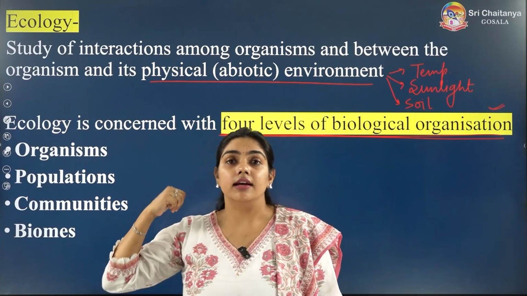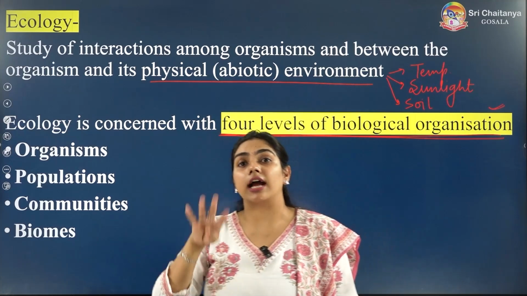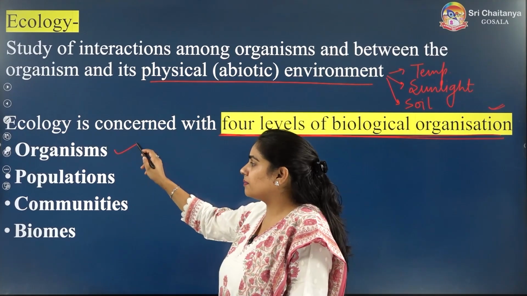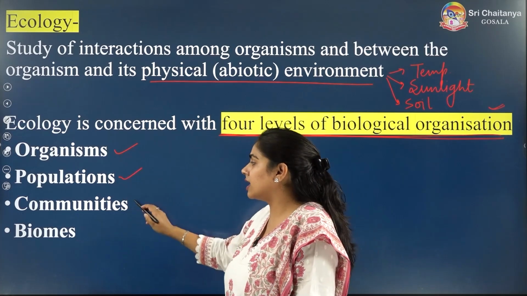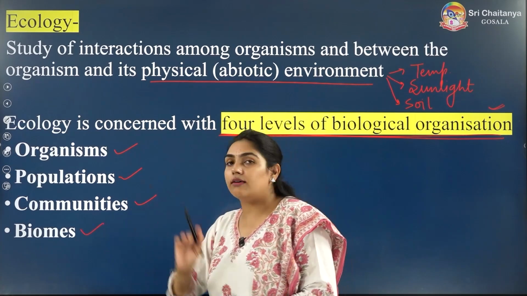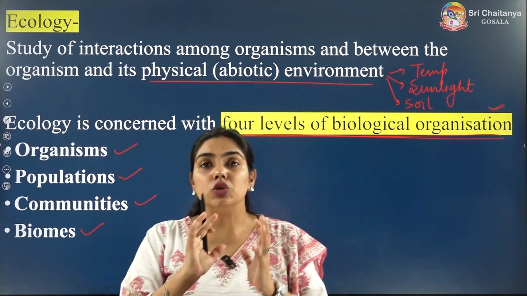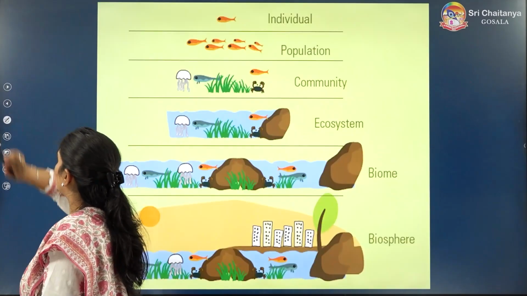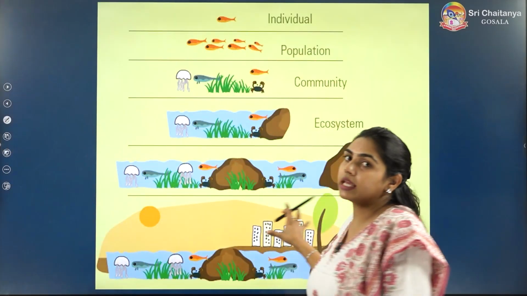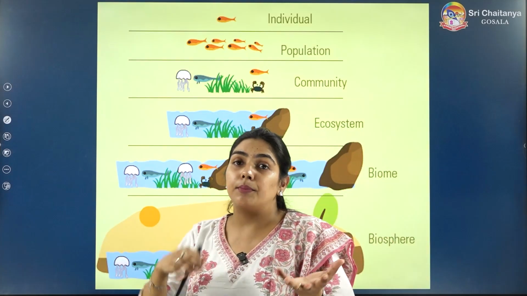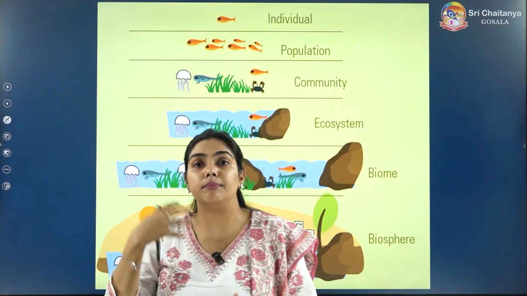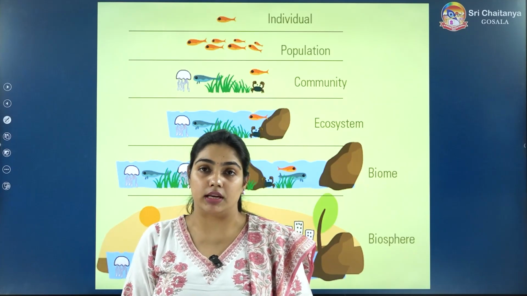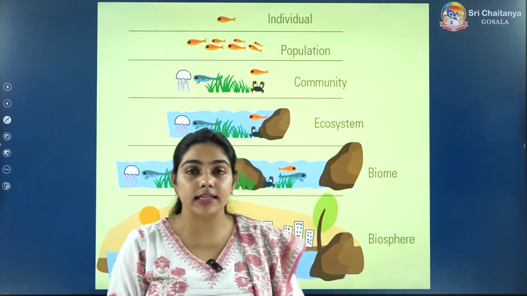The first level is organism, the second level is population, the third level is community and the fourth level is biome. Let me take you to the next slide and explain the meaning of organism, population, community, biome, ecosystem and the differences between all these.